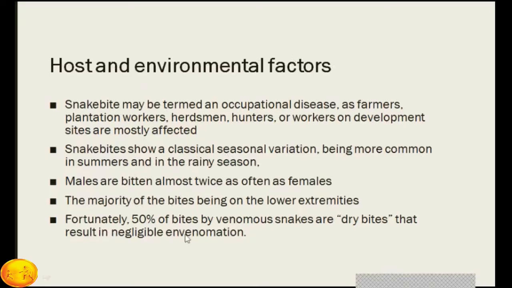The majority of the bites occur in the lower extremity, because a lot of people are still walking barefoot in the farms and in the jungles. Fortunately, 50% of the bites by venomous snakes are dry bites, so they don't inject venom or inject negligible venom, and the patient may not die because of these dry bites.